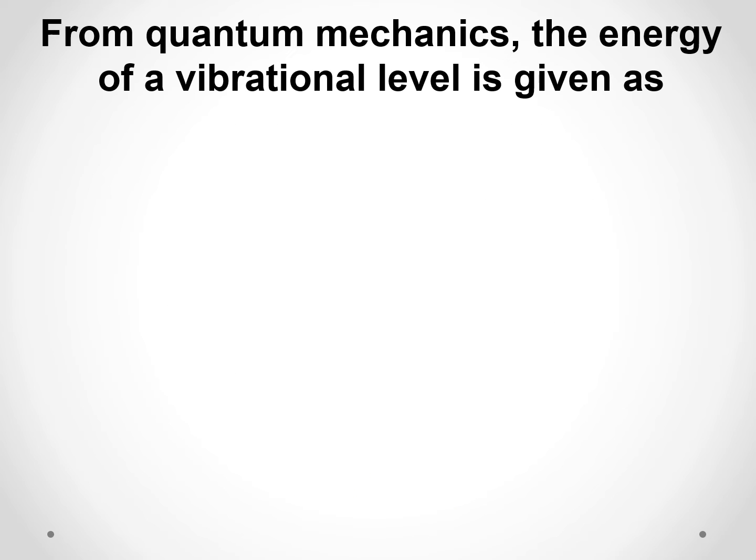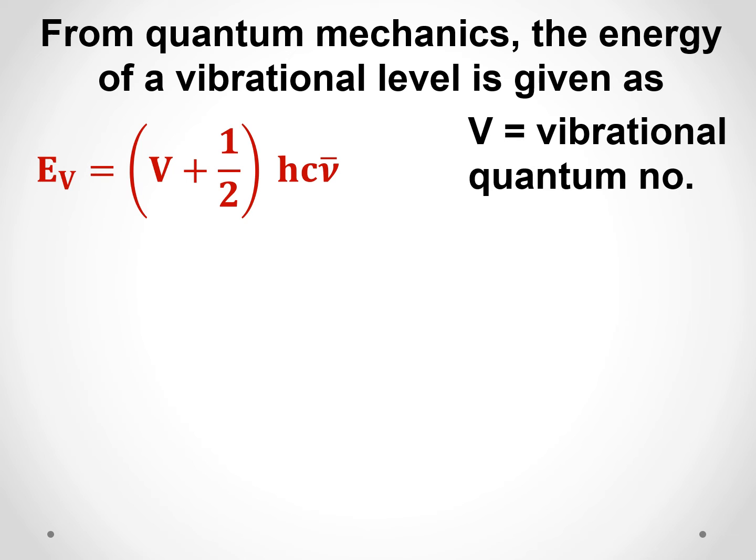So quantum mechanics tells us that the energy of a vibrational level can be calculated using this expression. Ev is equal to v plus half into hc nu bar. Ev is the energy of the vibrational level, and v, capital V, stands for the vibrational quantum number. h is Planck's constant, c is the velocity of light, nu bar is the vibrational frequency in centimeter inverse.